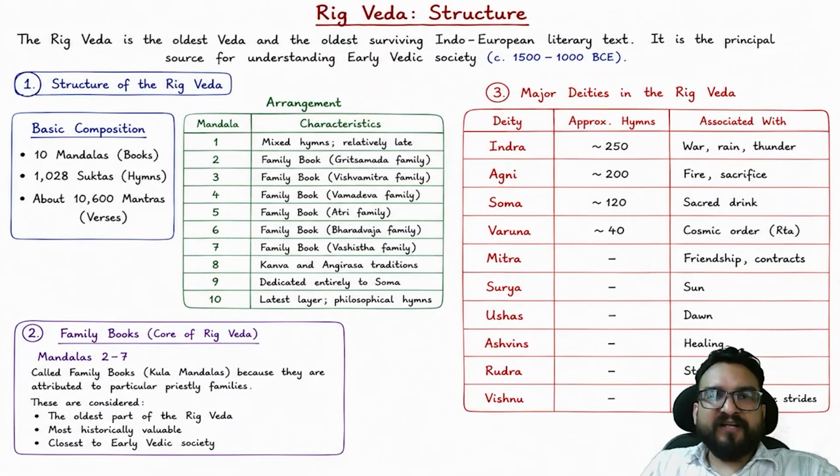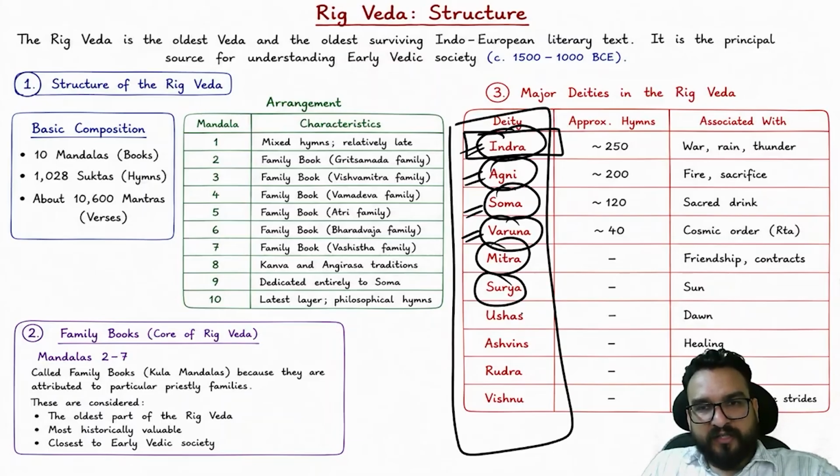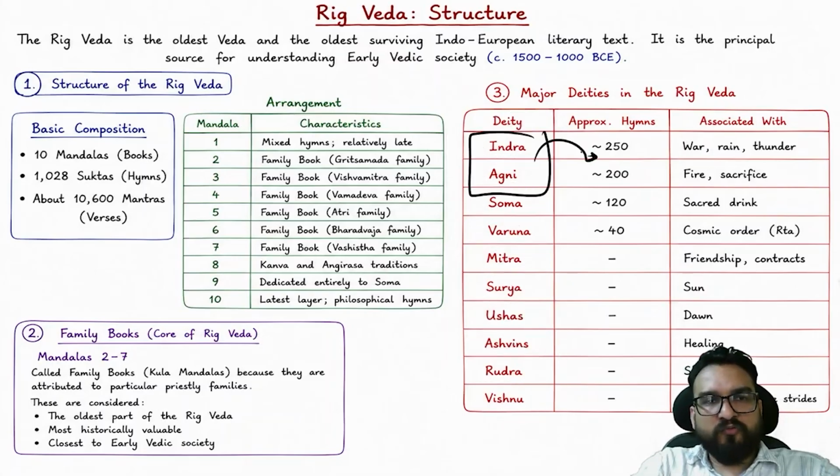So now I will take you to the Rigveda and tell you the deities which were worshipped in the Rigveda. Now you have to remember Indra, Agni, Soma, Varuna, right? And Indra is the most powerful deity. Mitra, Surya, all these are mentioned in the Rigveda as well. Ushas, the Ashwins, Rudra, Vishnu as well. And Indra and Agni are the most invoked over here.